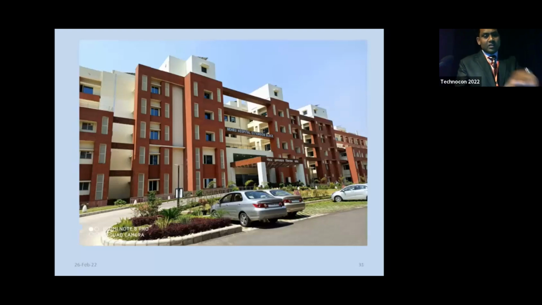And this is my institute. This building is utilized for treating COVID patients in my institute, PGIMER Chandigarh. We have treated around 10,000 patients in this building. This is a dedicated COVID hospital in my institute. And out of those 10,000 patients we treated with oxygen therapy, more than 2,100 patients were admitted in ICUs. Thank you so much.